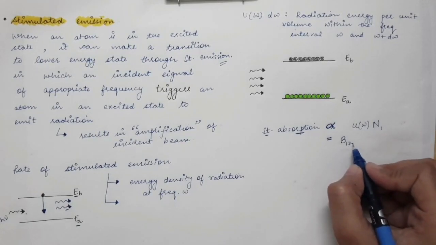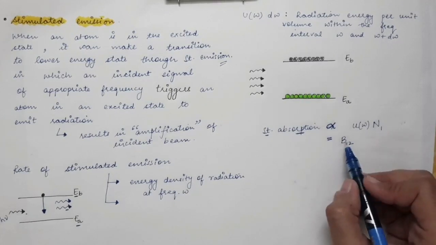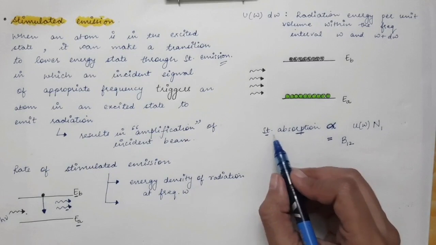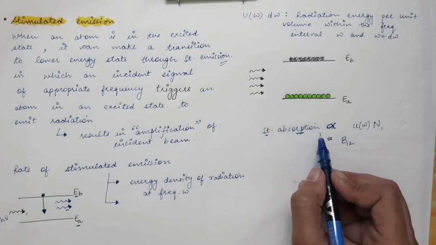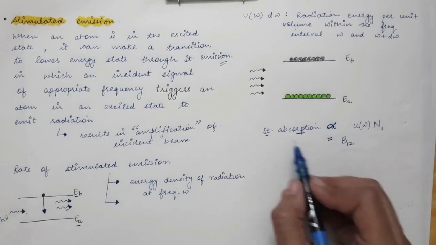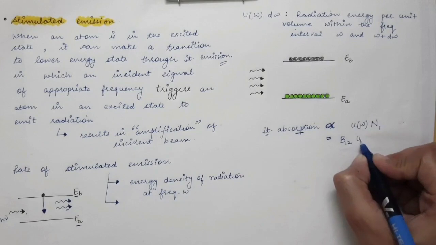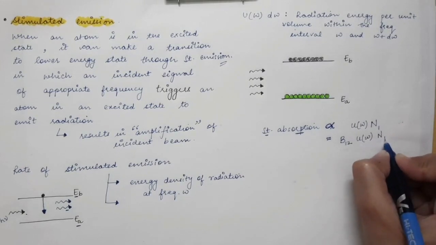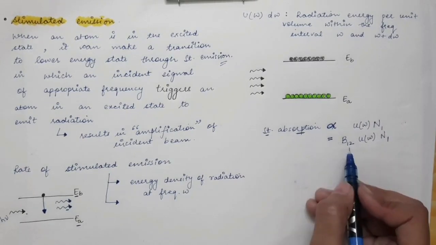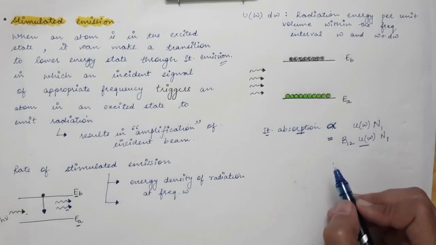B12 is the transition probability of stimulated absorption per unit time, and the other factors will remain as they are. So this is the rate of stimulated absorption per unit volume.